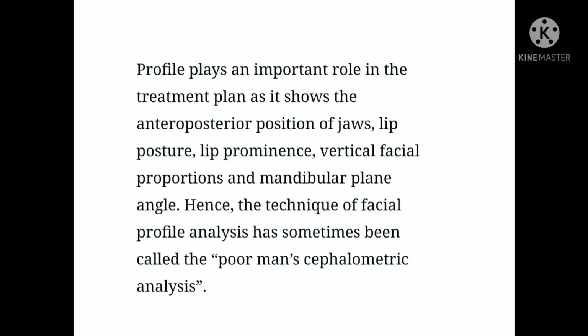So, what is the explanation? Facial profile plays an important role in the treatment plan as it shows the anterior posterior position of the jaws, lip posture, lip prominence, vertical facial proportions, and mandibular plane angle. The technique of facial profile analysis has sometimes been called poor man's cephalometric analysis.